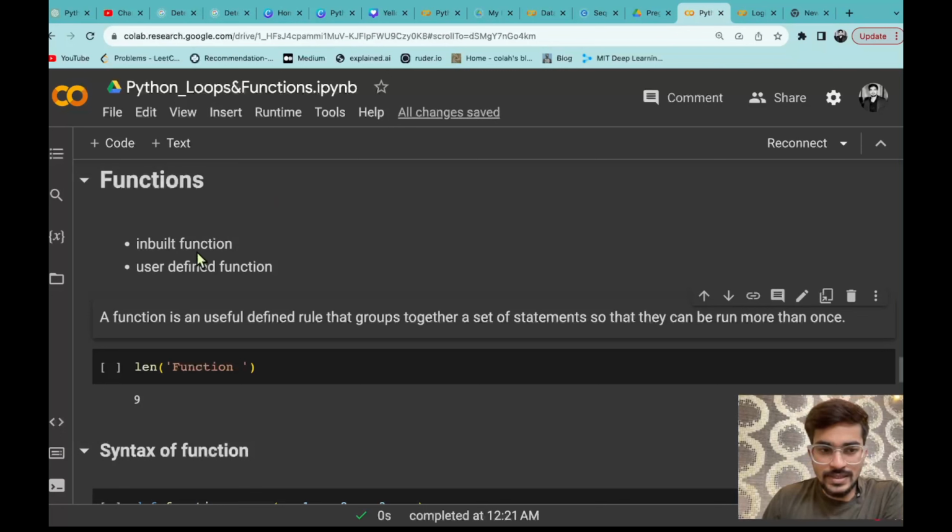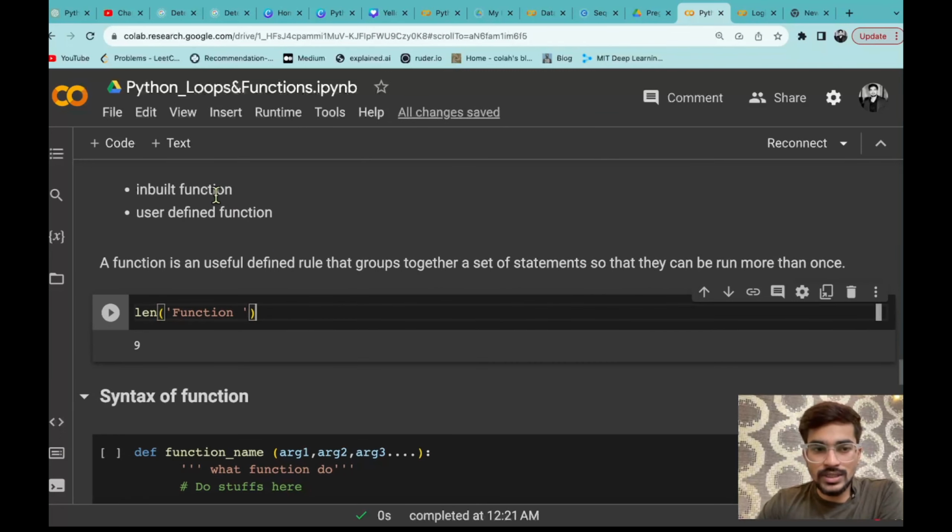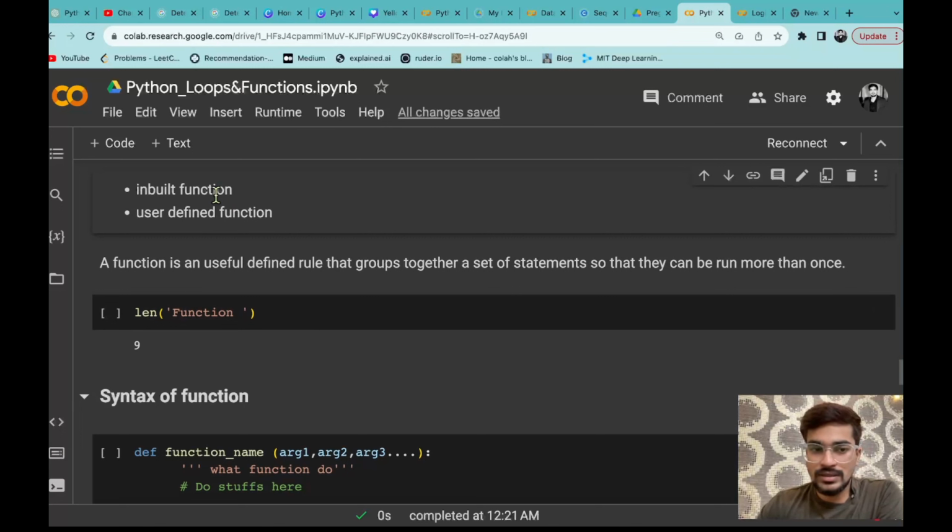So function basically दो टाइप के हैं, like inbuilt and user defined. So what is that inbuilt and user defined? So first of all, function is just a useful defined rule that groups together a set of statements so that it can run more than once. So inbuilt function क्या होता है actually? That in Python there are some functions that are inbuilt. That means what? Ki there is some logic that has been already defined in Python.